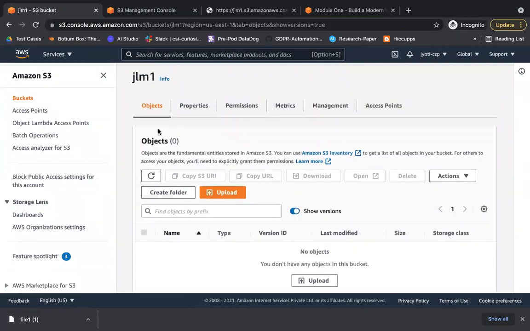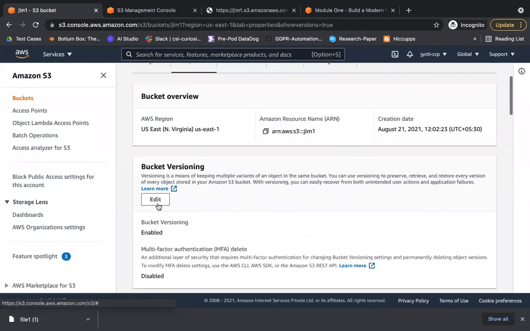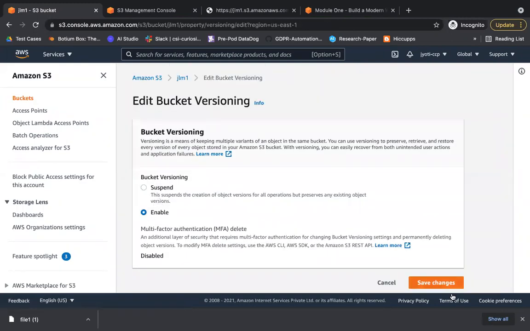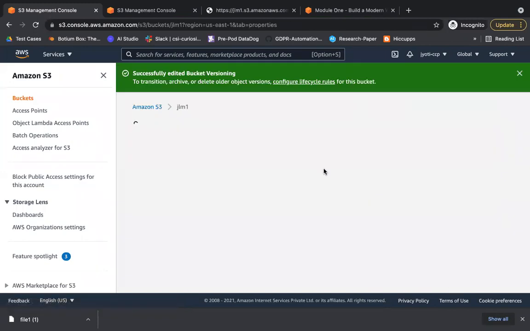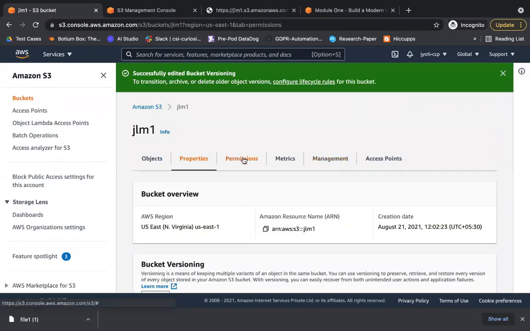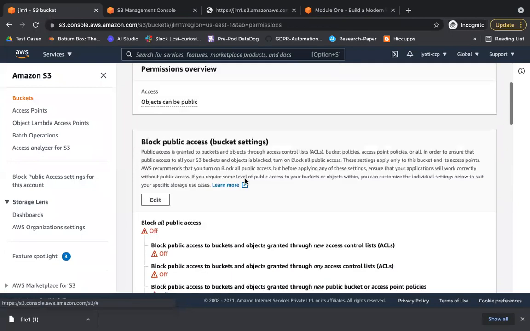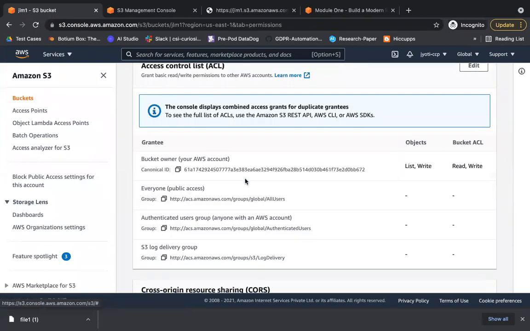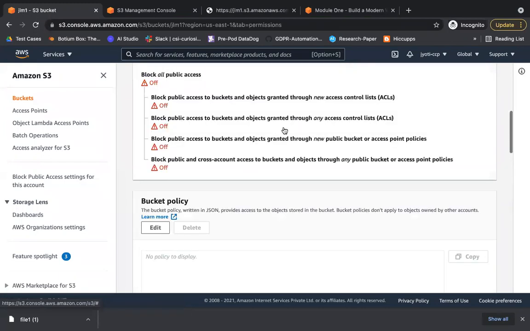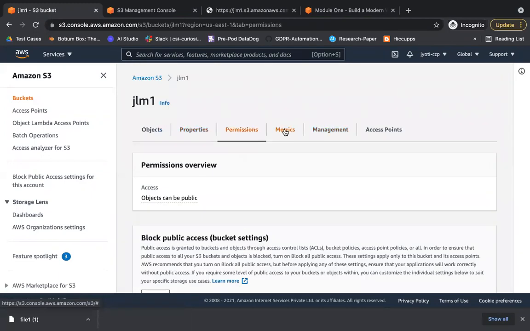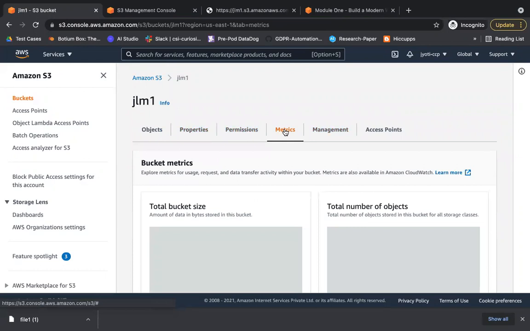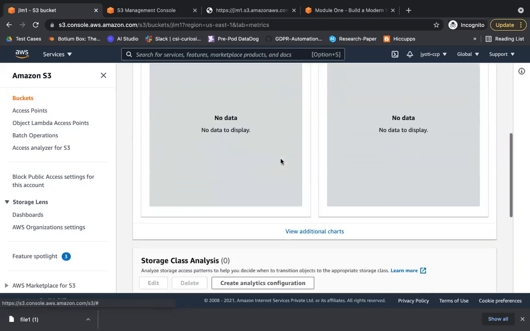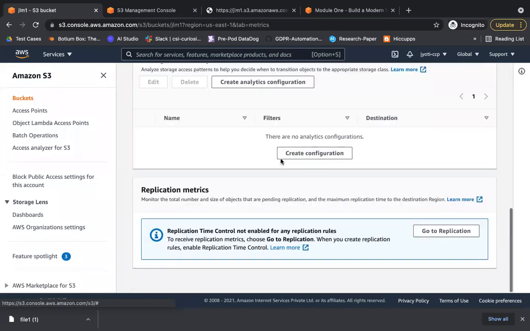I'm just looking for the option that shows you the delete marker.